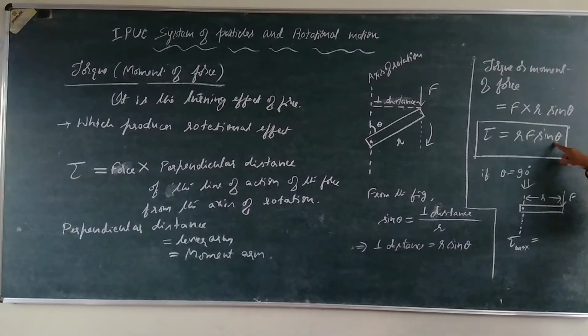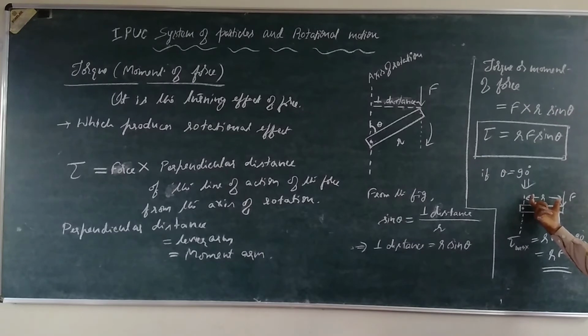Okay, since theta is equal to 90 degrees, it is r F sine 90 degrees, that is equal to r F. So the magnitude of force and the perpendicular distance of the line of action of force from the axis of rotation. Therefore the maximum value of torque is r into F. In general it is r F sine theta for any value of theta.